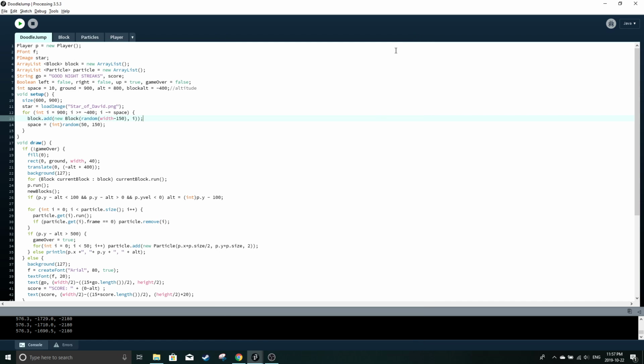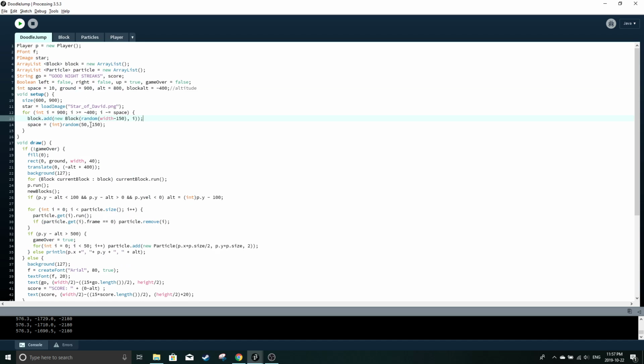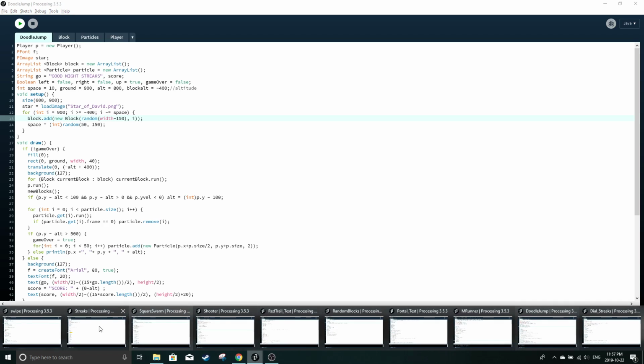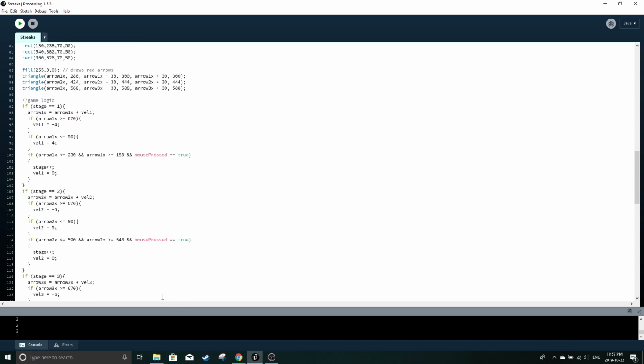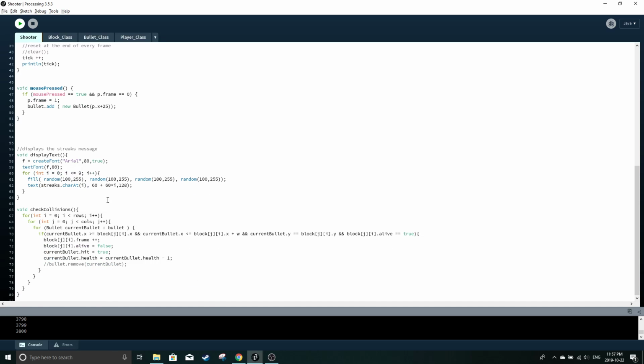So these are all the Streaks games I made. I made a few others, but I'll probably use another video for that. The code gets better over time. The first one was just complete spaghetti code. The shooter has barely any methods. Collision was just done in a huge if statement. It's not done in a method.